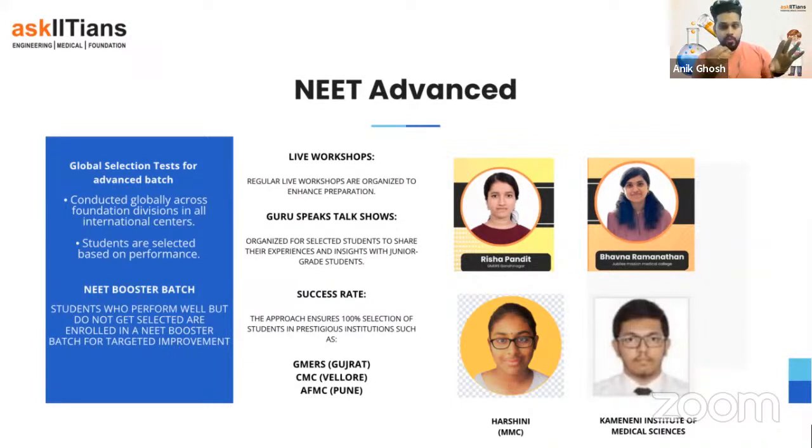And those students who got a really good score, but you can understand, guys, the students who got more than 600 only, got selected in the advanced batch out of 720. Now, those who didn't get selected in the advanced batch, let's say somebody got 500 or 520 or something close to that, in that case, we are not leaving them behind. So what we are doing is, those 10 or 15 students, in that way also we selected 15 students.